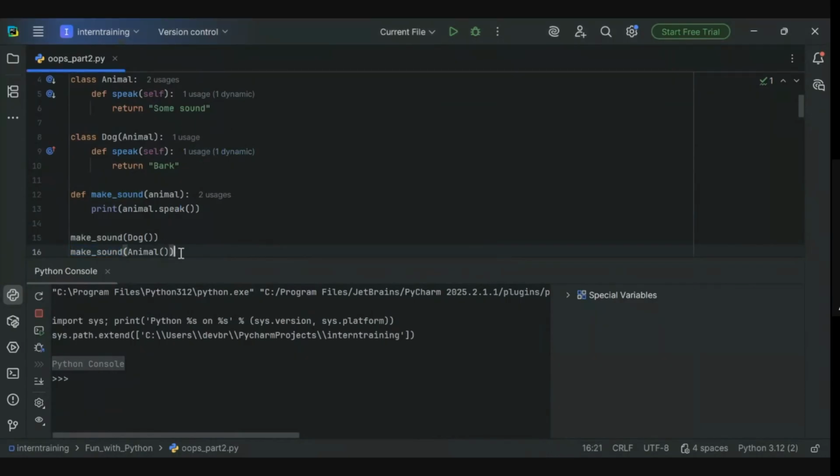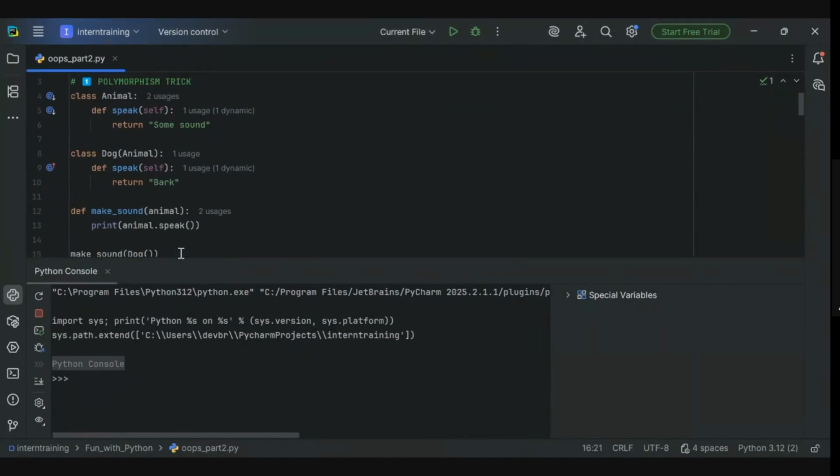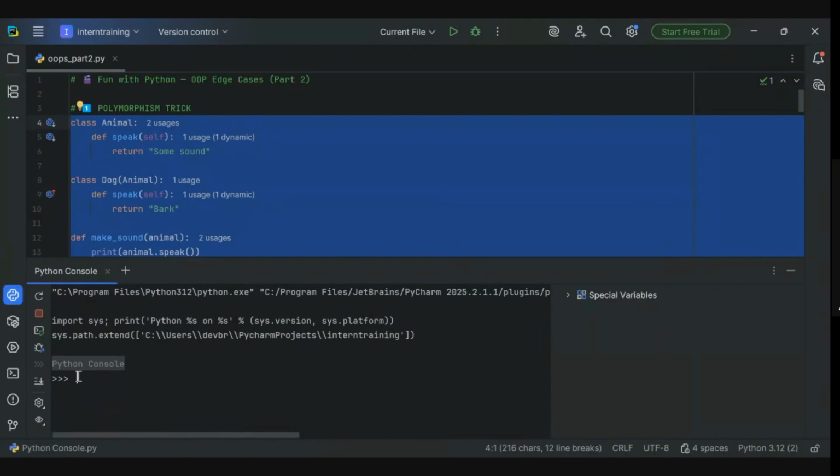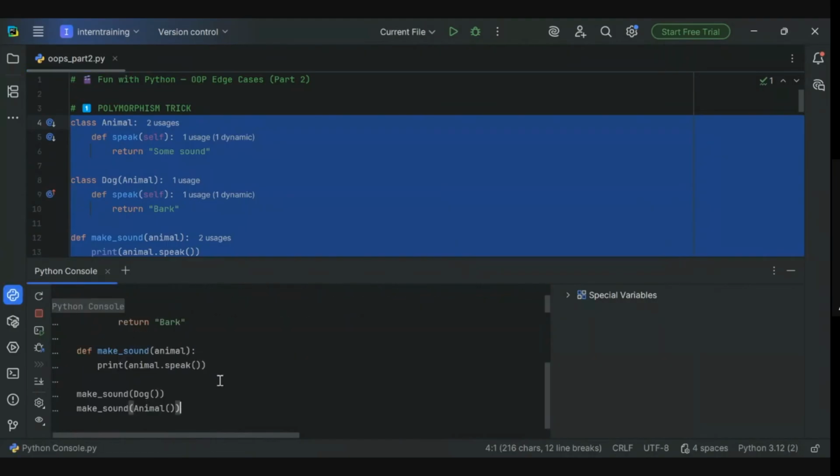Now we will see what you can do. If you are already following this series Fun with Python, you are already aware that if you know the answer, you can just pause the video here and share your answers in the comments. I hope that you have already done this. Now we'll run this question, because as we always say, we learn by executing the code. So let's run the code.